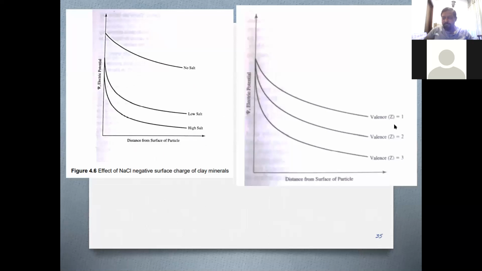Now these two graphs show the effect of the presence of cations. If you have high salts, the variation of zeta potential with the distance away from the particle goes down rapidly. And similarly, you can see with high valency, it goes down rapidly, right?